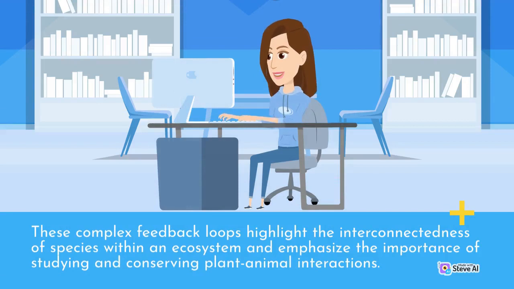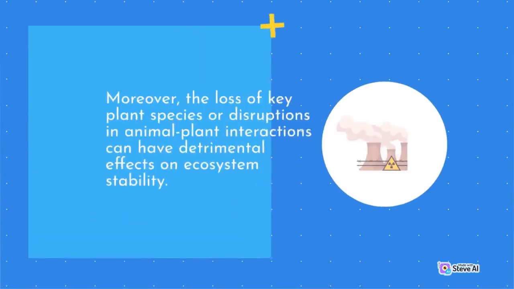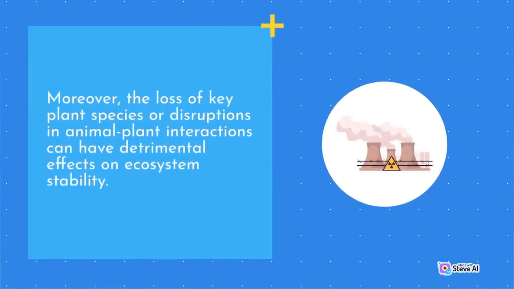These complex feedback loops highlight the interconnectedness of species within an ecosystem and emphasize the importance of studying and conserving plant-animal interactions. Moreover, the loss of key plant species or disruptions in animal-plant interactions can have detrimental effects on ecosystem stability.